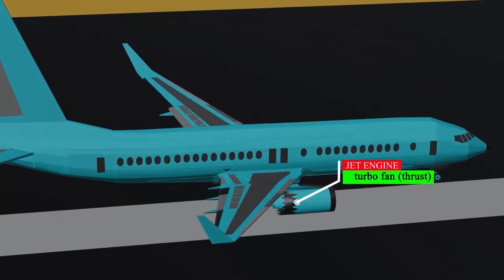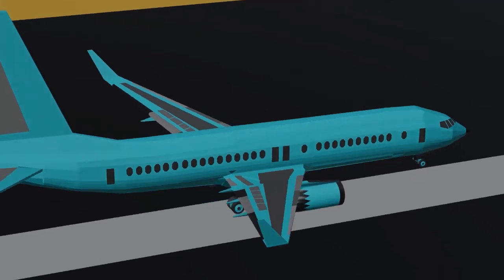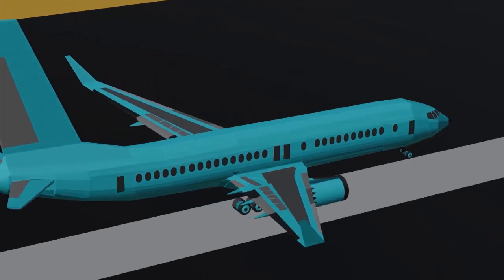Jet engine. This is the engine that causes forward motion, i.e. thrust that moves an aircraft forward. This is a gas turbine type and can be classified as turboshaft for helicopters, turbojet for jets, turboprop for propeller-driven aircraft, and in our case turbofan due to the fan in front.